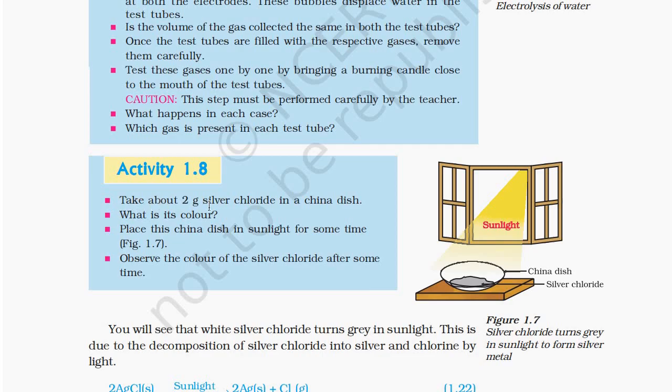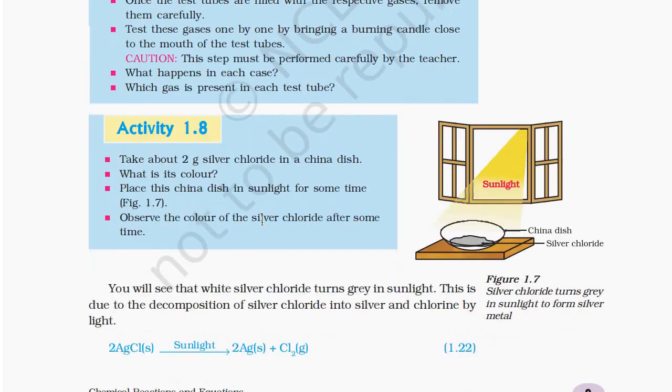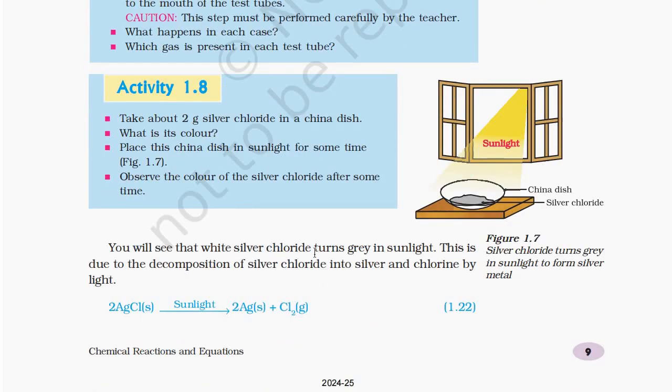Activity 1.8. Take about 2 grams of silver chloride in a china dish. What is its color? Place this china dish in sunlight for some time. Figure 1.7. Observe the color of the silver chloride for some time. You will see that white silver chloride turns gray in sunlight. This is due to the decomposition of silver chloride into silver and chlorine by light.